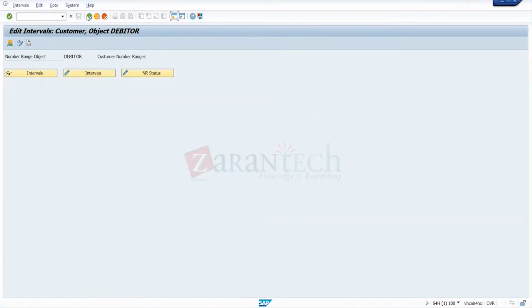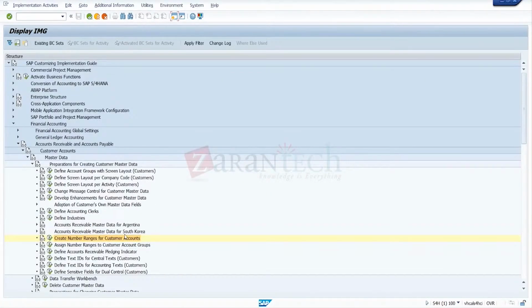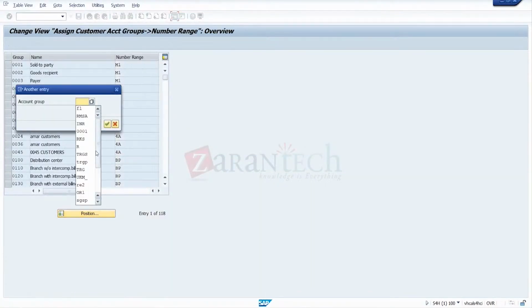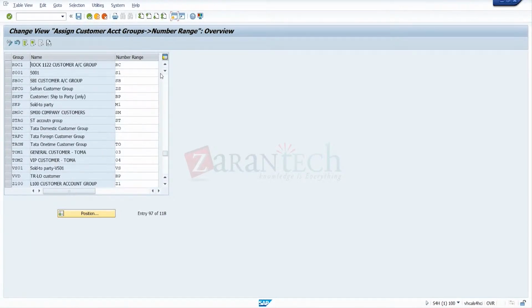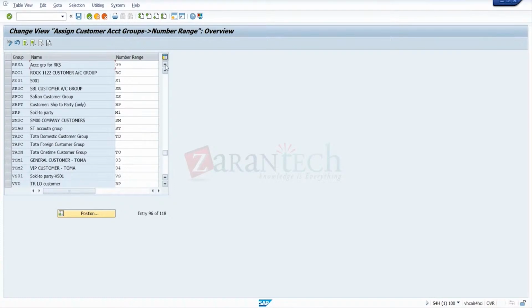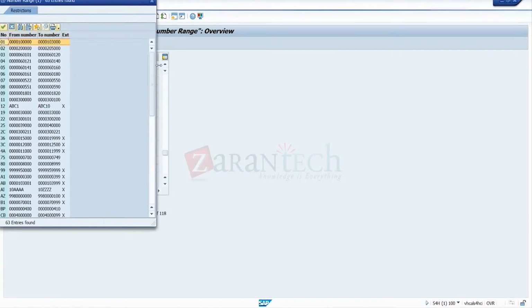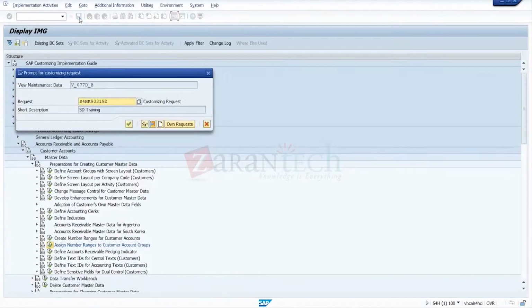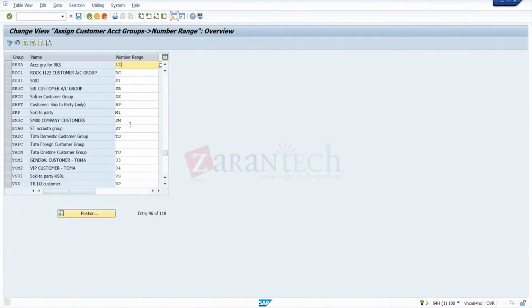Okay, so my new number is 12. So I'll go back. I'll assign it to the account group now. Go here, assign number ranges. So go for the one created yesterday, RKS. So number range is 12. Interval is 12. So we'll take 12 here. This is the external number. Save this one. This account group is for the supplier role, sorry, customer role. This account group is for the customer role.